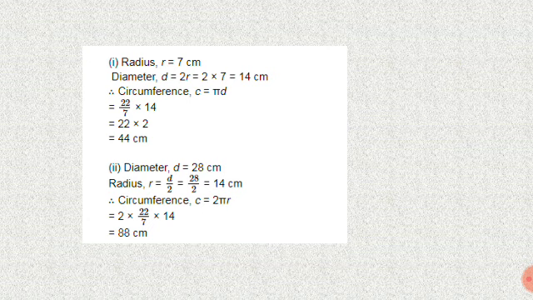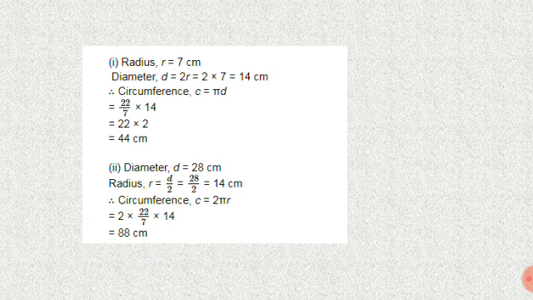Radius r is equal to 7 centimeter. So diameter d equal to 2 r. So 2 into 7 equal to 14 centimeter. 2 sevens are 14. Circumference c equal to pi d. So pi value 22 by 7, another value 3.14. So 22 by 7 into 14. So cancel it. So 7 2s are 14. 22 into 2, 44 centimeter.